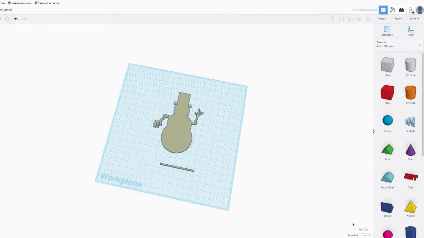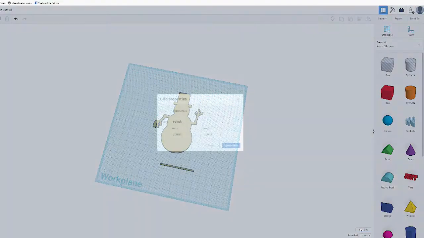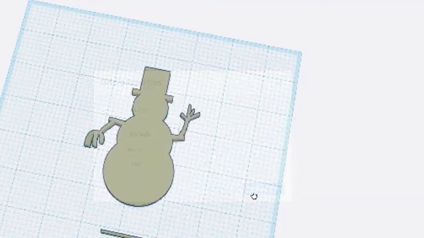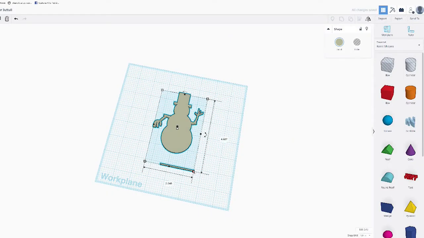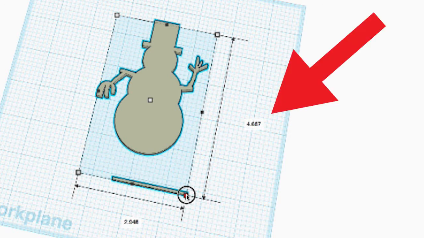Looking in the bottom right corner of the TinkerCAD workspace, you can change the unit of measurement reflected by clicking on Edit Grid. That'll let you pick between centimeters, inches, millimeters. Additionally, when clicking on one of those nodes of your selected object, you'll see a number value for how long or wide or tall the object is.